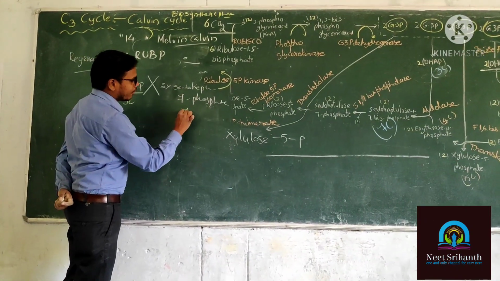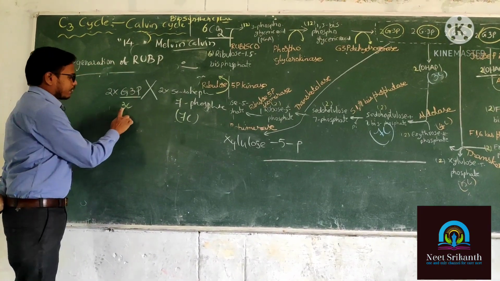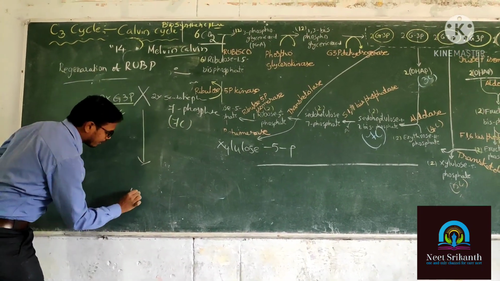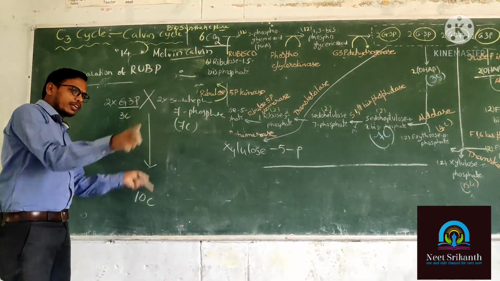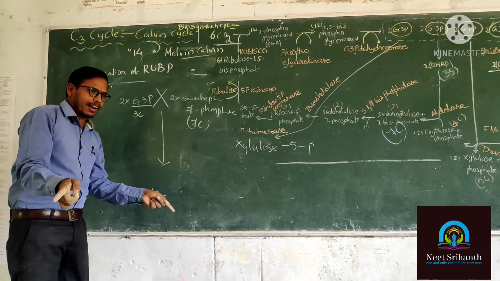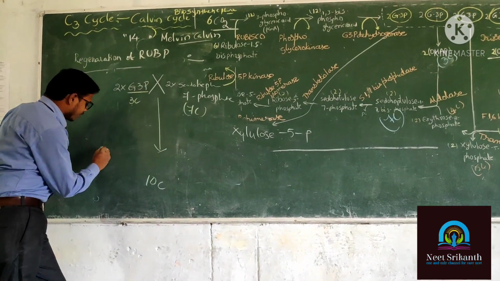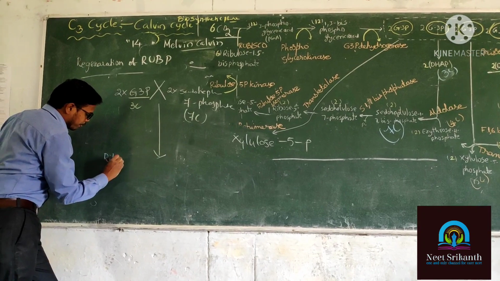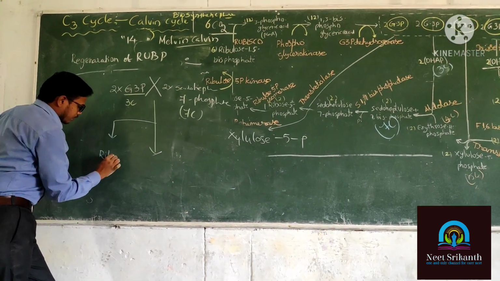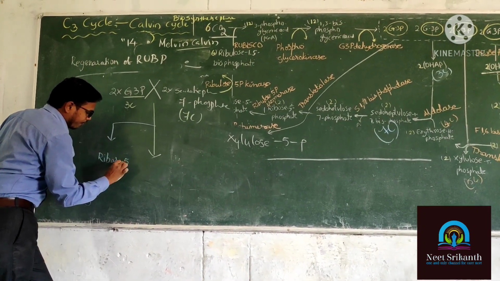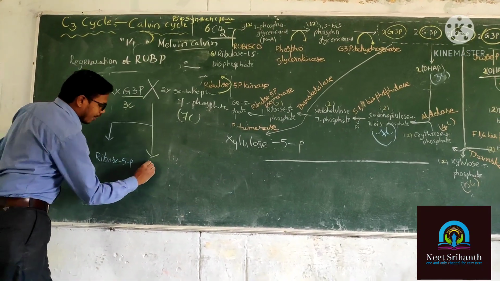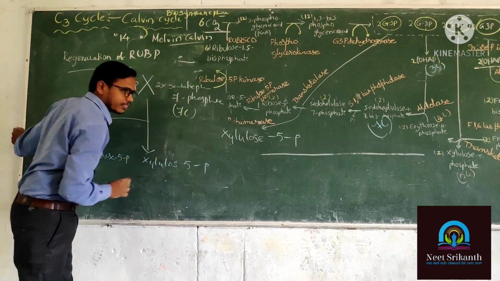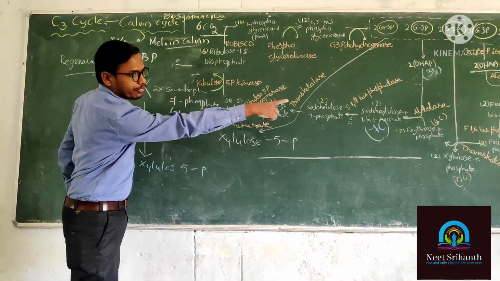Pseudoheptulose 7-phosphate has how many carbons? 7 carbons. 3 plus 7 is equal to 10. So the product has how many carbons? 10. That means it is going to split into 2 molecules. The first one is ribose 5-phosphate. What is the other one? It is xylulose 5-phosphate.